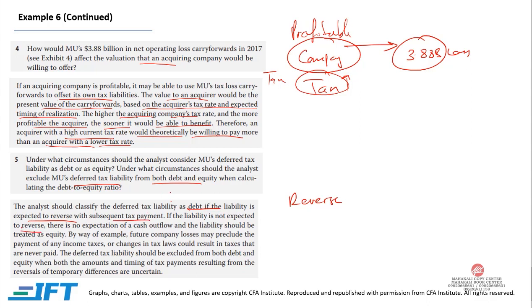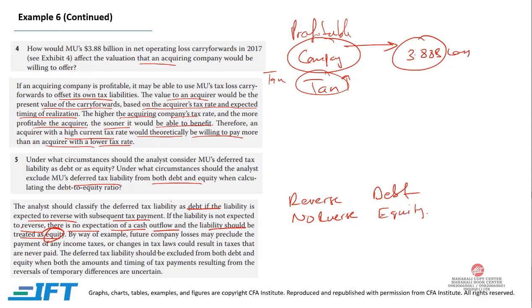If your deferred tax liability is not expected to reverse, there is no expectation of cash outflow and the liability should be treated as equity. So if it reverses, then we can keep it as debt. If no reversal, then it will be equity.